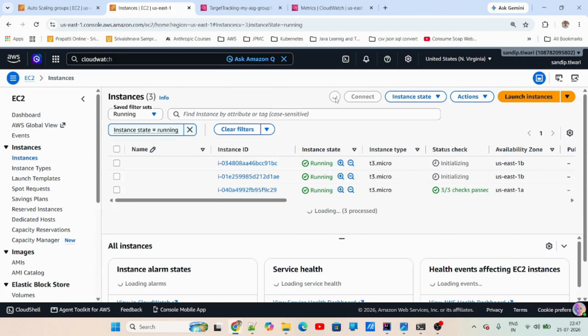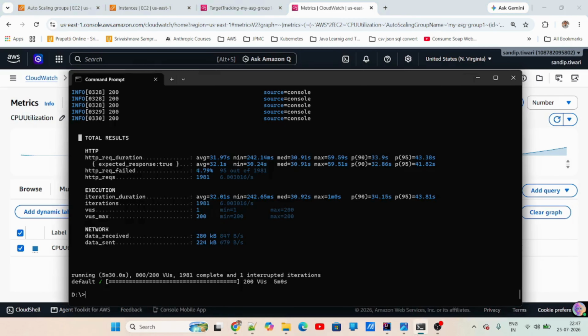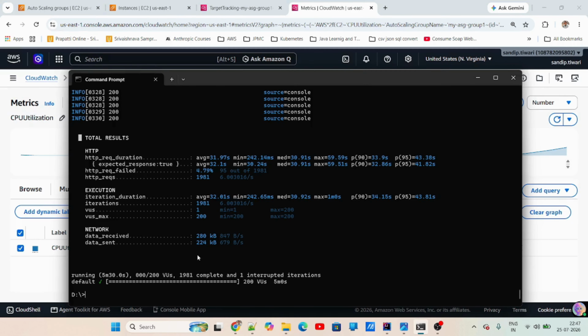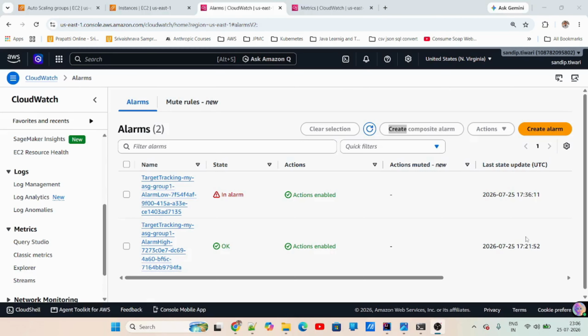So all our instances are running now. We'll just check the CPU. Average CPU utilization has gone around 99.4. This will reduce as our load testing is completed.